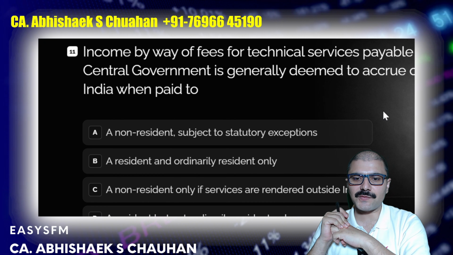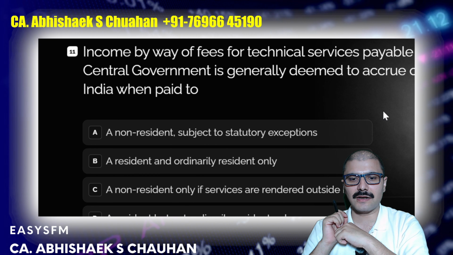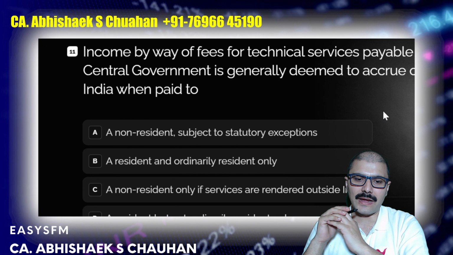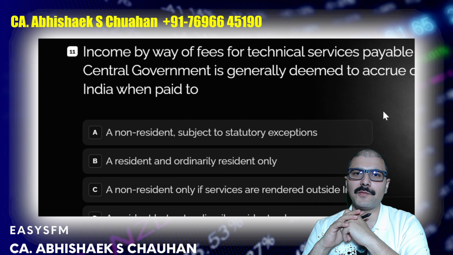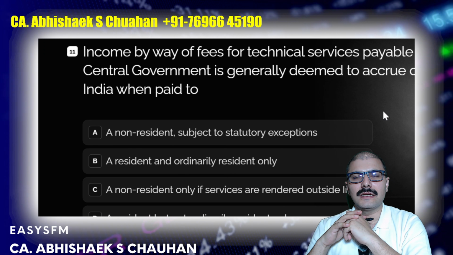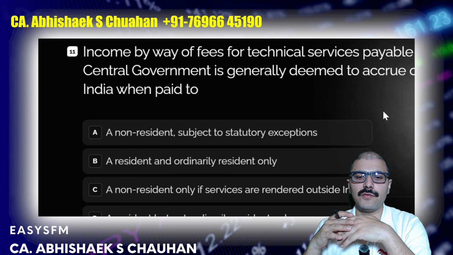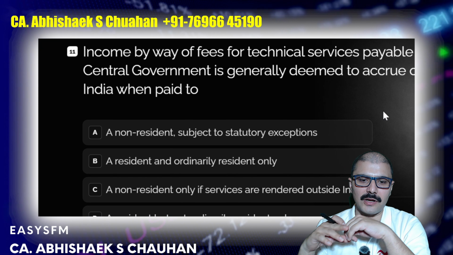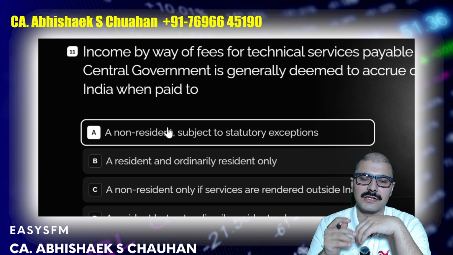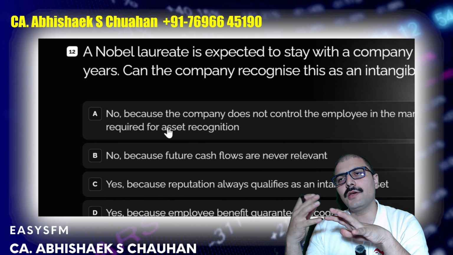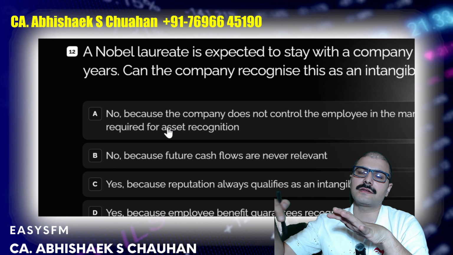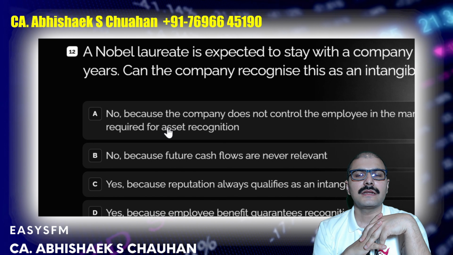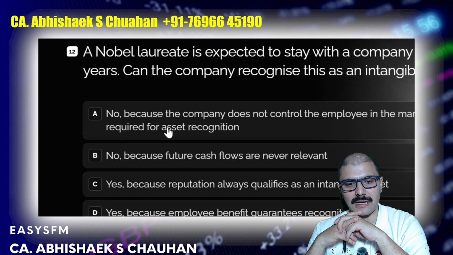Income by way of fees for technical services payable by the central government is generally deemed to accrue or arise in India when paid to non-residents, subject to statutory exceptions. Now, this is a deeming provision, 9(1)(iii), I guess. Again, a doubtful question in my view, but that should be the correct answer, because if that work is done outside India, service provided outside, then the deeming fiction is not required. But if the work is done here, then the deeming fiction 9(1)(iii) is applicable.